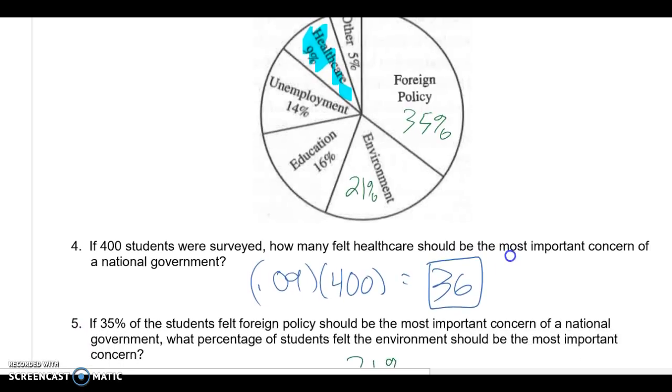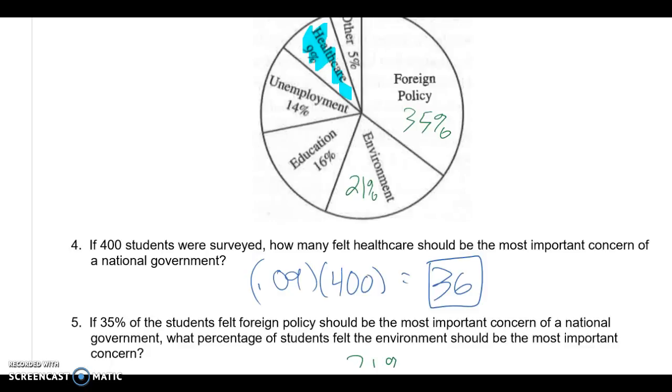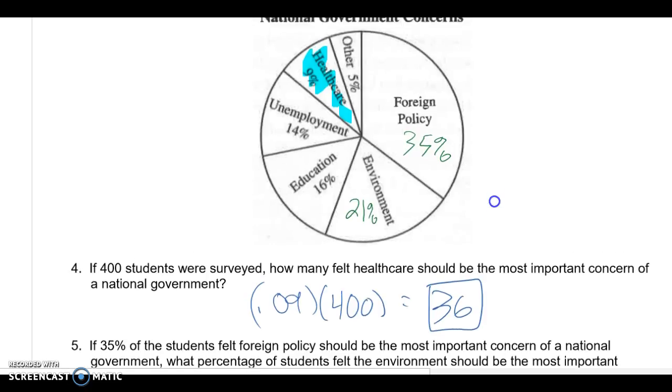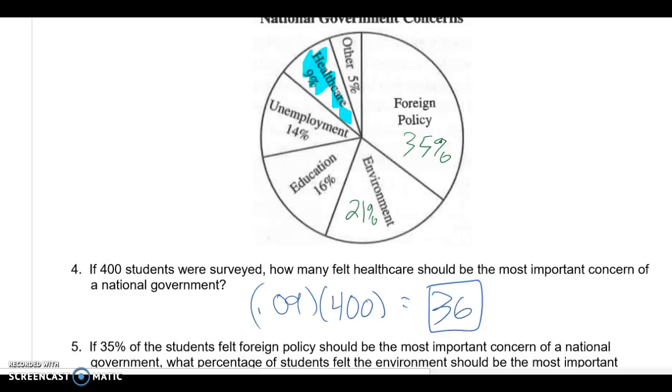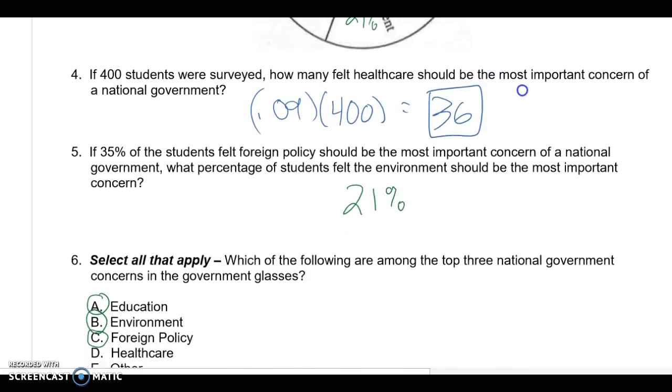Number 5 says 35% of students felt foreign policy should be the most important concern. What percentage felt the environment was the most important? So figure out what we had already used up. It looks like we've used up 44% of people. So total we have 100%. So I know I've got 56% left between foreign policy and environment. 35 is foreign policy. That means 21% would have to be for the environment.